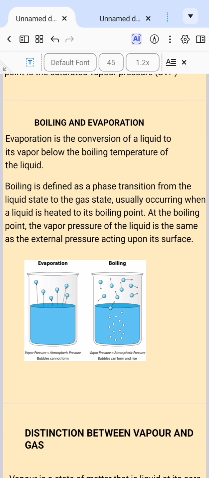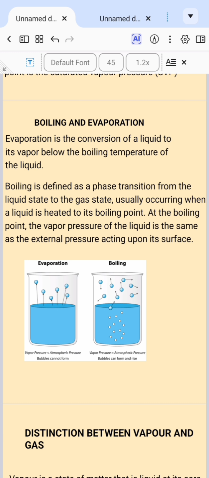So boiling itself is defined as a phase transition from the liquid state to the gaseous state, and it usually occurs when a liquid is heated to its boiling point. And at the boiling point, which is the temperature at which a liquid boils, the vapor pressure of the liquid is the same as the external pressure acting upon its surface.